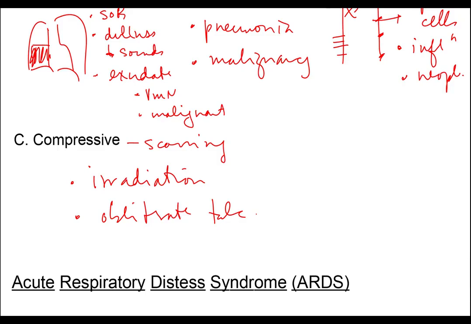So atelectasis can be resorptive, which is obstruction: small airway post-op, large airway tumors and foreign bodies. Compressive is due to fluid, and the two important diseases are going to be a tension pneumothorax and a malignant effusion. And then contraction is due to scarring, typically to something like radiation.